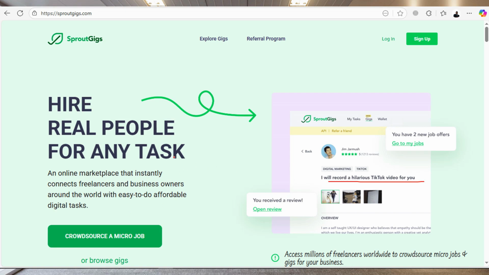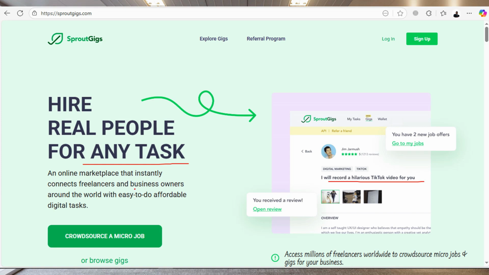So you do these gigs. Sometimes you might be asked to complete other things like reviewing certain websites and things like that, very small tasks. So you can either participate doing those small gigs, or you can actually hire people. If you have any tasks that you need done, you'll find a lot of freelancers here.